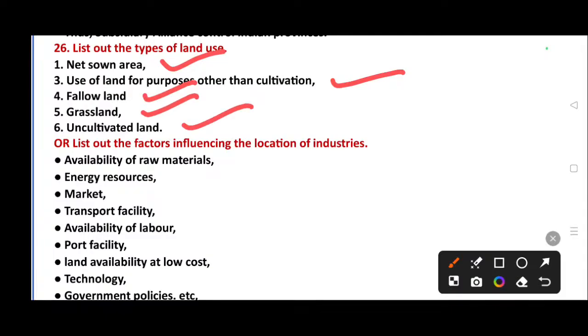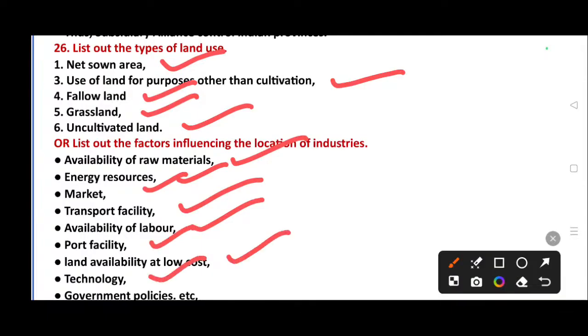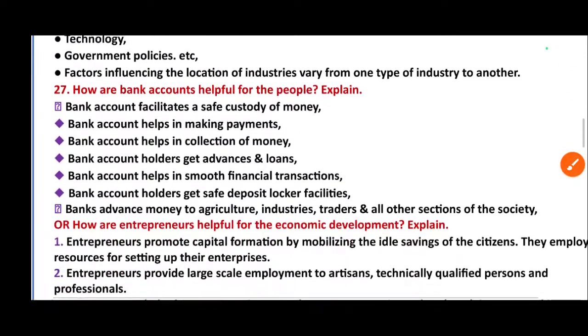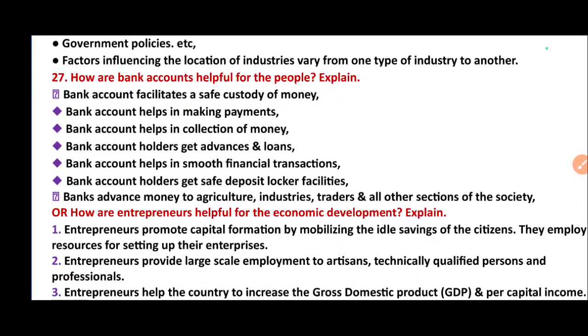For this question, they asked another type of question. List out the factors influencing the location of industries. Availability of raw materials, energy resources, market, transport facility, availability of labor, port facility, land availability at low cost, technology, government policies, etc. Factors influencing the location of industry vary from one type of industry to another. This question they asked several times in your previous exams.